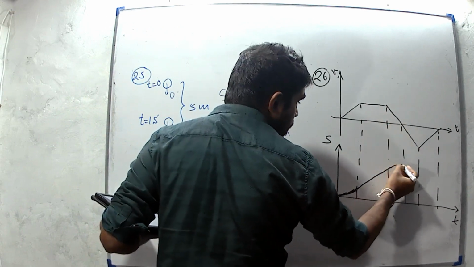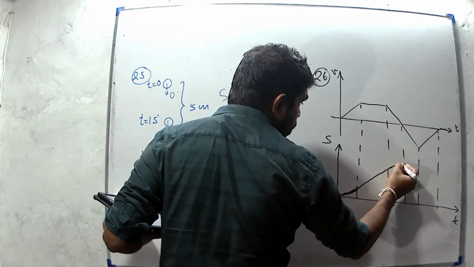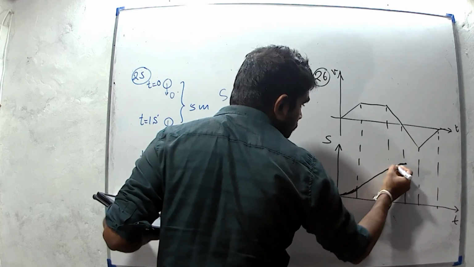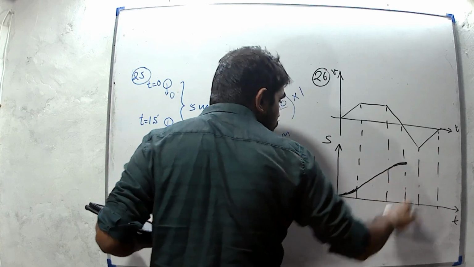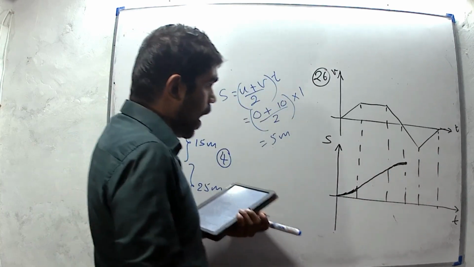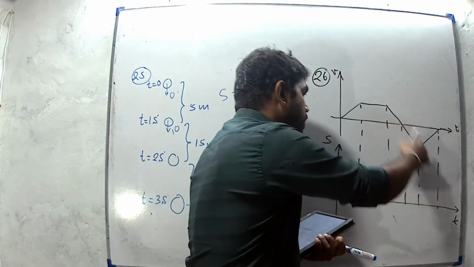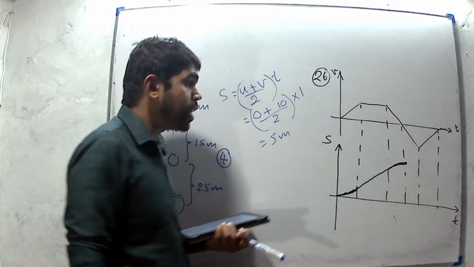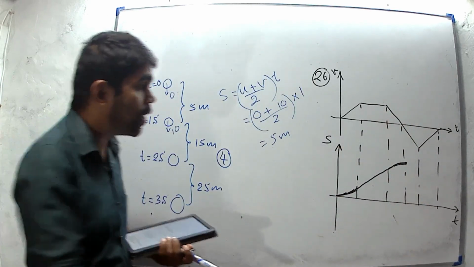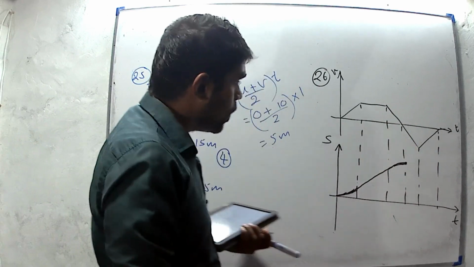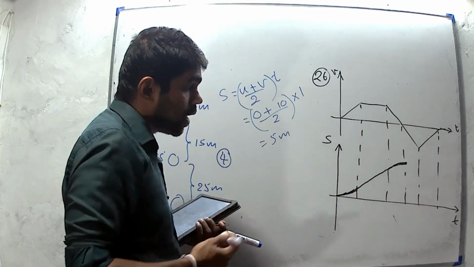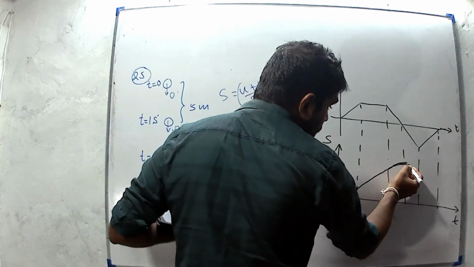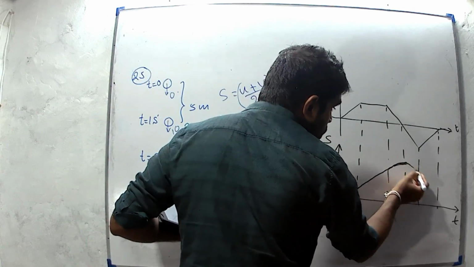Therefore, the gradient should be decreasing and should be 0 at this place. It means at this point, the graph is parallel to the t-axis. And velocity is increasing in the opposite direction for this part. Therefore, the gradient should be increased for this part, and it is in the opposite direction.